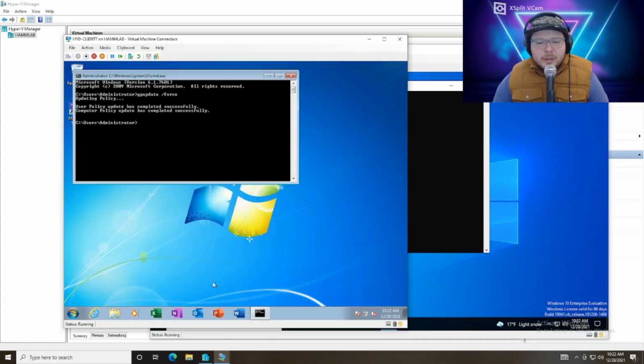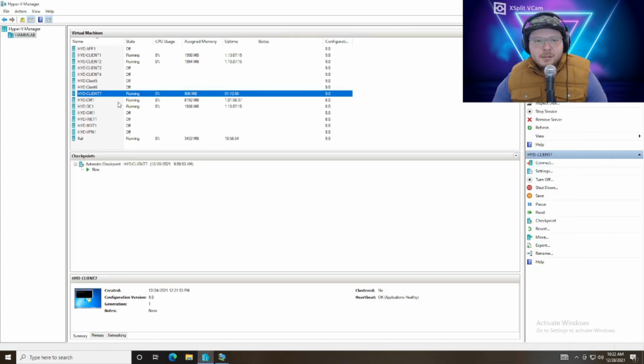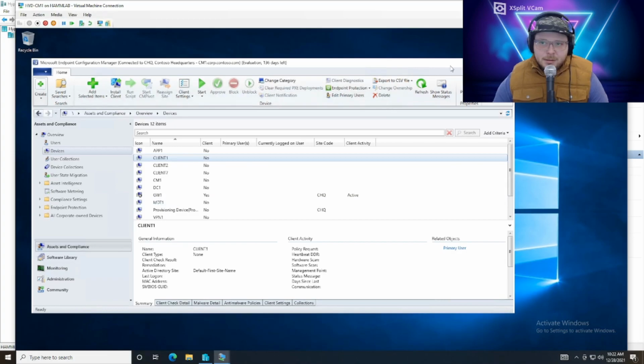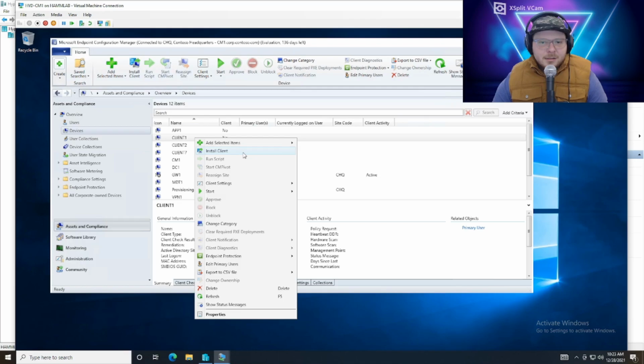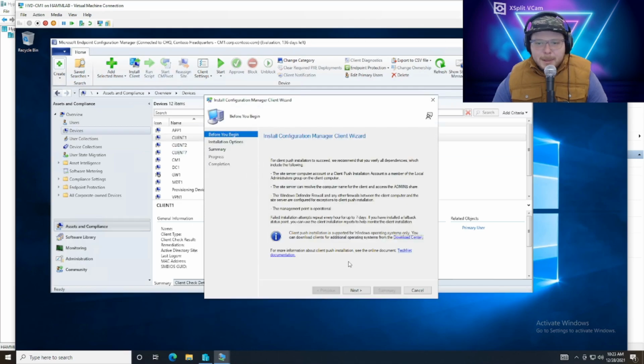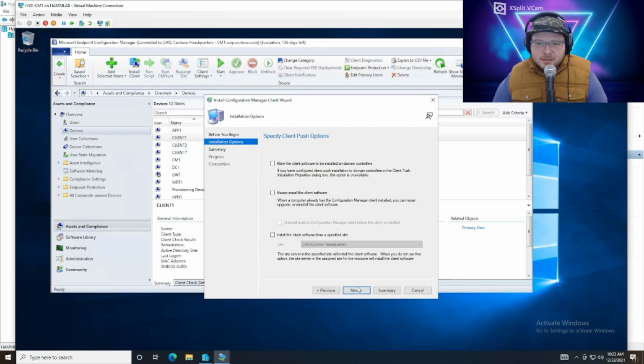We're going to go over to our Configuration Manager server again, so CM1. And there's a few different ways that you can do the installation for the Configuration Manager client. But in the lab, after we made these changes, just because I want to manually do it quickly, we're just going to right click, install client, click next.